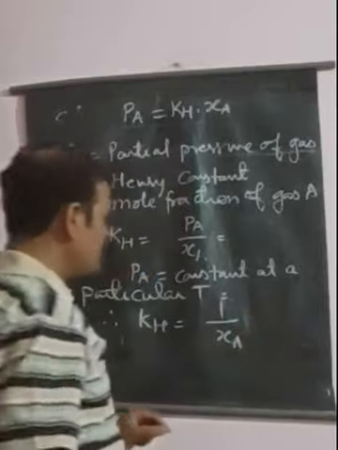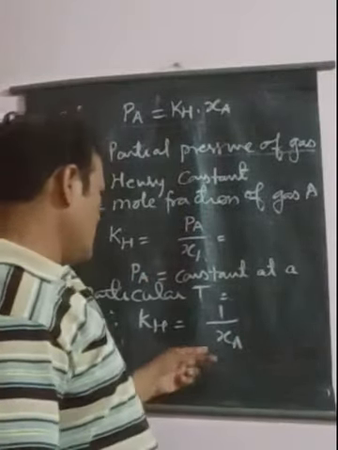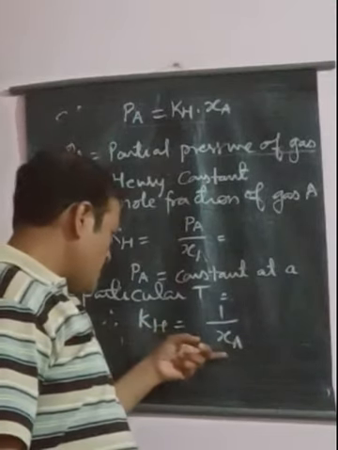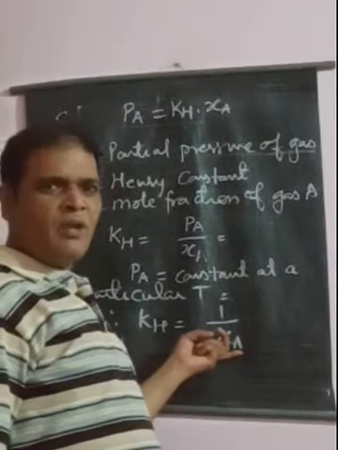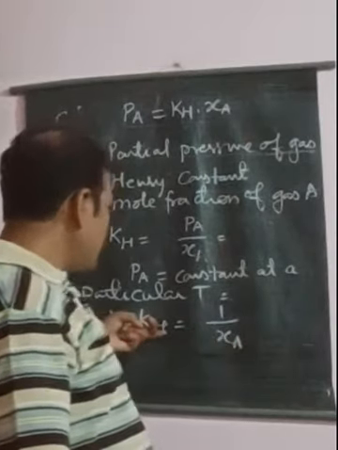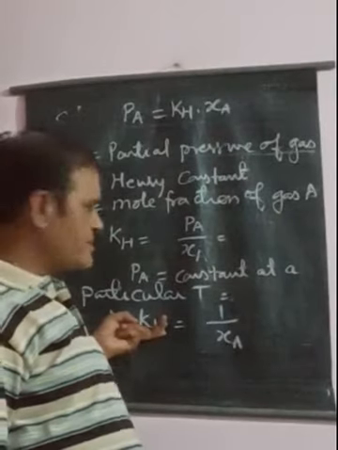It means as the mole fraction increases, the Henry law constant will decrease, or the value of the Henry law constant will decrease.